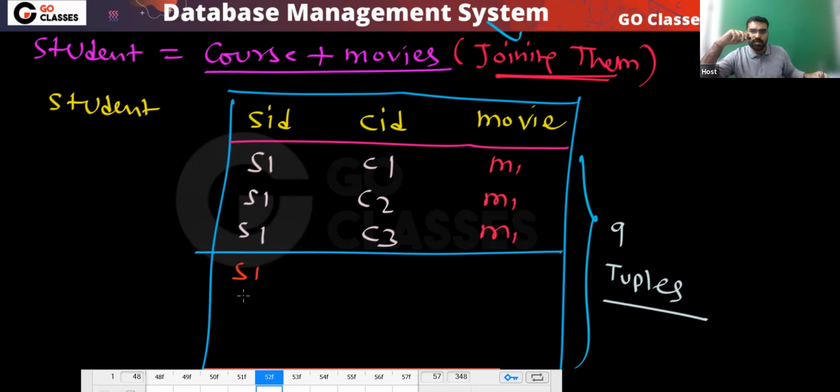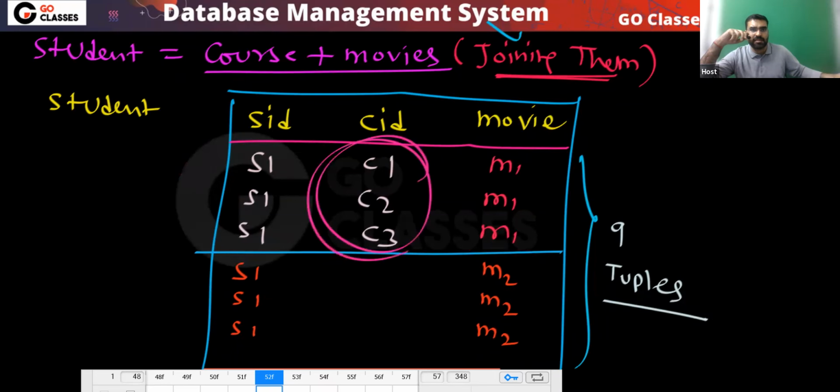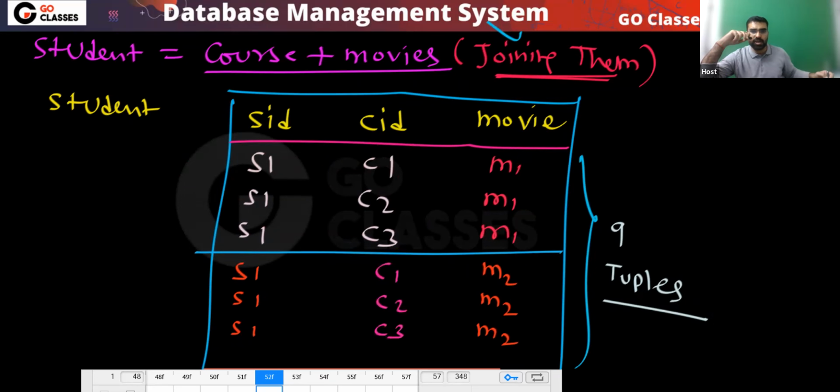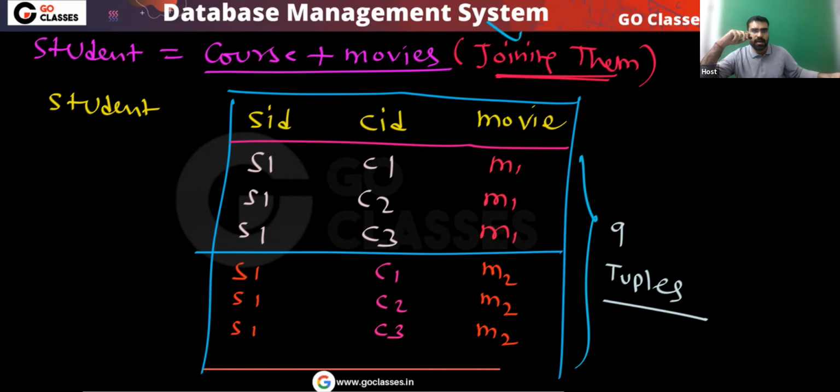Similarly, S1 likes M2 movie. Yes or no? He likes M2 movie. Because of this M2 movie, unnecessarily, again, this information will repeat. Agree or not? Are you getting my point? Please tell me. You are repeating unnecessarily the information.